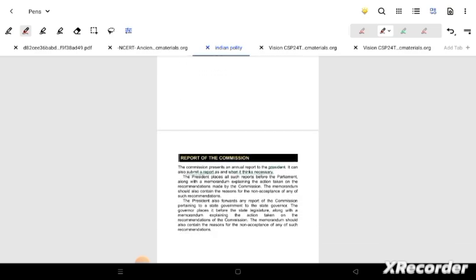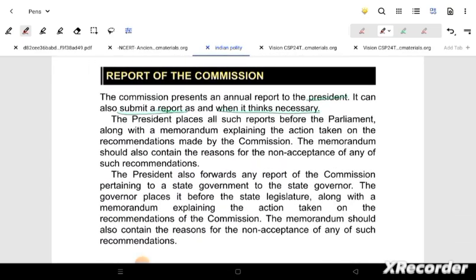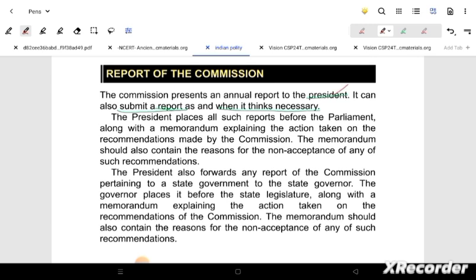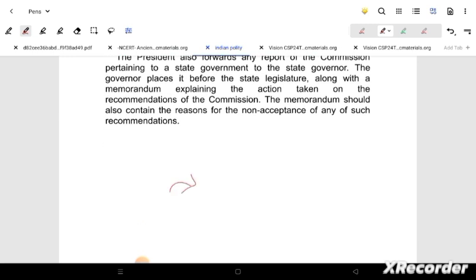Now the next thing to talk about is the report. The report is not much needed. The President is given the report by that of NCSC, then that report is given to the parliament, right? This is a channeling of the report here from SC to the president, and from the president you will get it to parliament. Okay, so this is almost there.